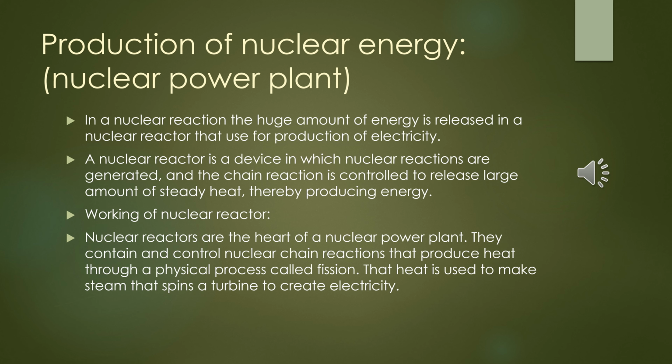Working of a nuclear reactor. Reactors are the heart of a nuclear power plant. They contain and control the nuclear chain reaction that produces heat through a physical process called fission reaction. That heat is used to make steam that spins a turbine to create electricity, so the generation of electricity is done through this process.